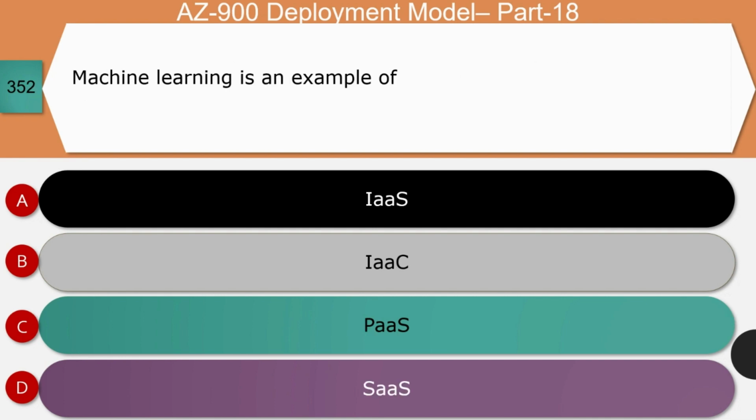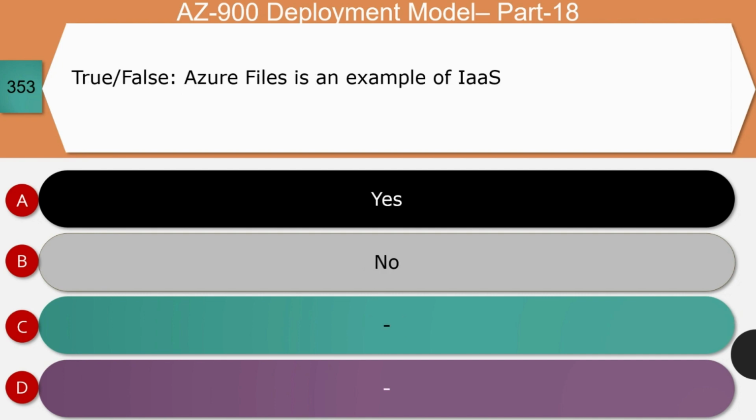Next question, machine learning is an example of IaaS, or infrastructure as a code IaaC, or platform as a service, or software as a service. The right answer for this question is PaaS. Let's see the reason. Azure machine learning helps data scientists and developers to build, deploy, and manage high quality models, which can be done in a faster way and with confidence. And so it is a perfect example as a PaaS. And so option C is the correct answer.